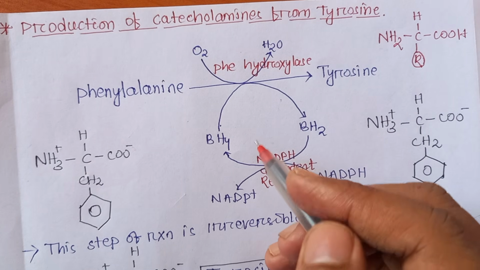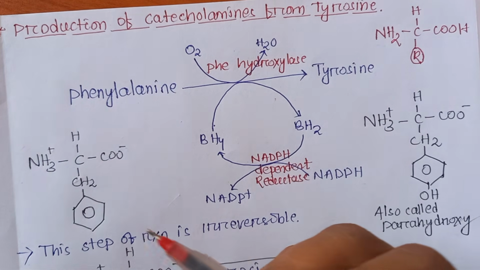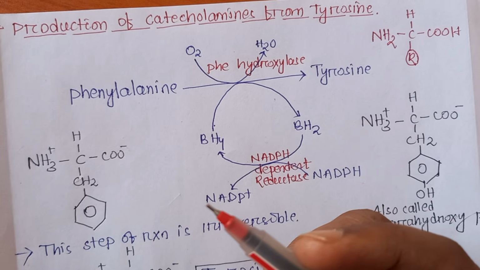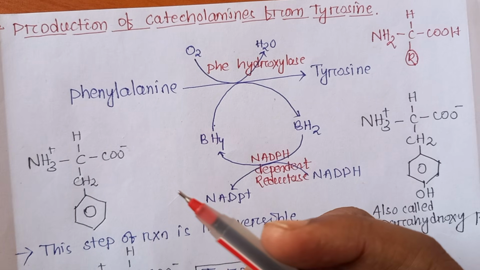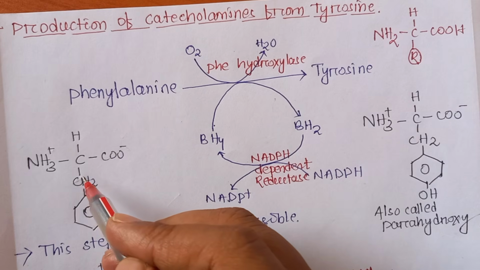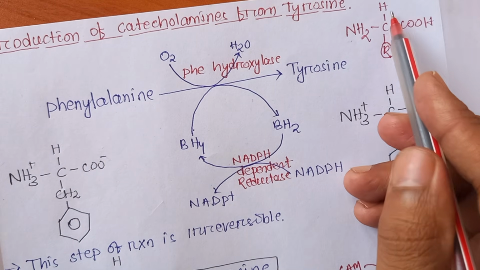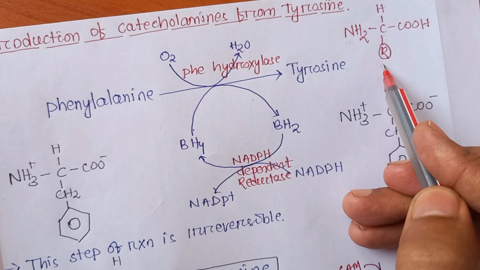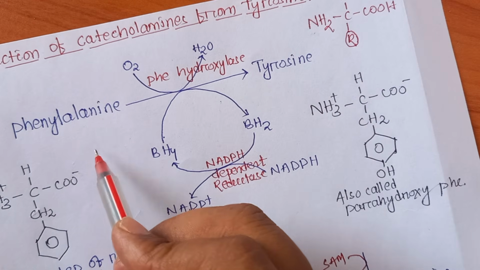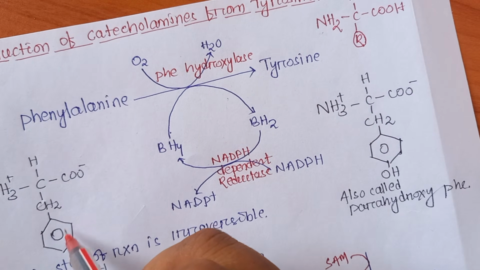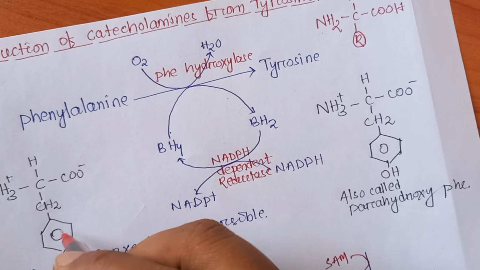Let's see first the structure of phenylalanine. Phenylalanine is nothing but a phenyl group attached to the amino acid alanine. As we know, the normal structure of an amino acid has NH2, a central carbon, hydrogen and a COOH group, and there is an R group. In phenylalanine, that R group is CH2 along with the phenyl or benzene ring attached.